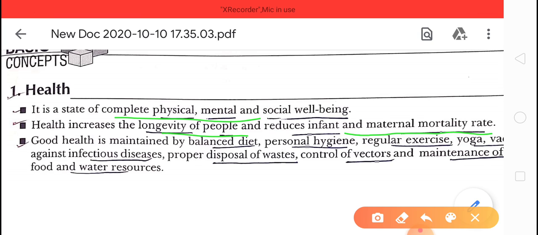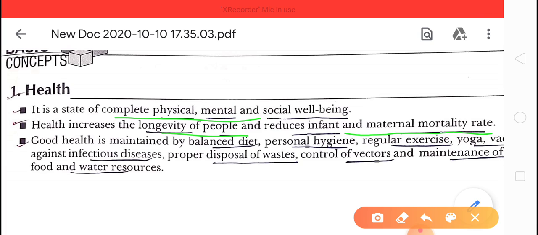We can maintain our health by a balanced diet. A diet that contains all the nutrients like carbohydrates, proteins, fats, minerals, vitamins. Okay, so this is a balanced diet. If we are taking a balanced diet each and every day, then we'll be healthy.